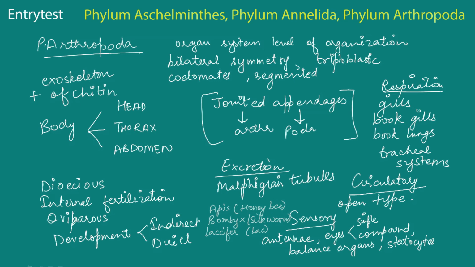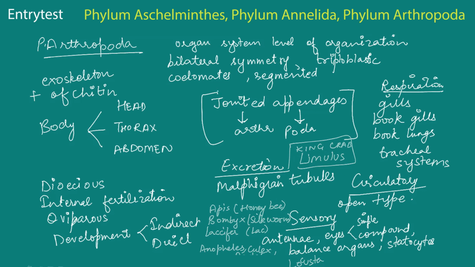For example, Anopheles, Culex, Aedes. These are all examples of mosquitoes. And one more thing, there is also another example that is known as a living fossil, that is the king crab. The scientific name for that is Limulus. In fact, even locusts, which is simply known as Locusta, is also part of this very phylum. That's a very destructive insect.